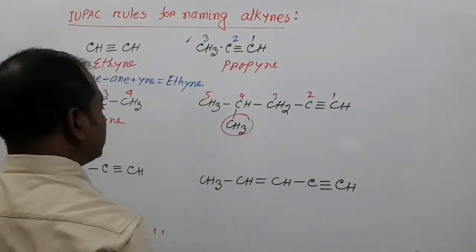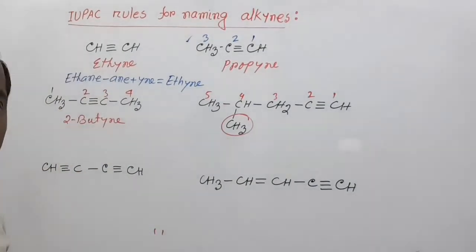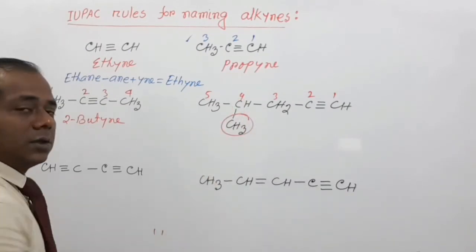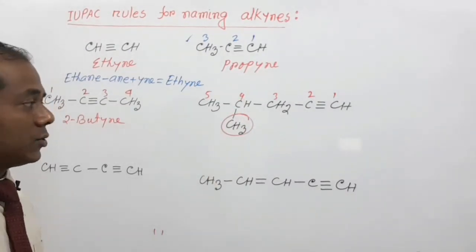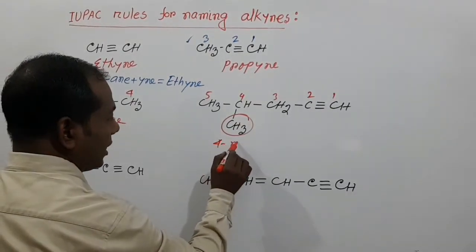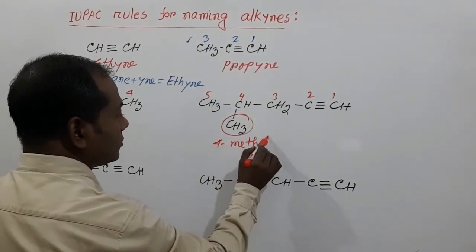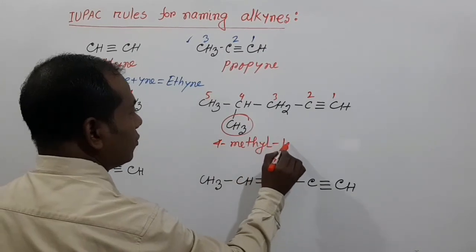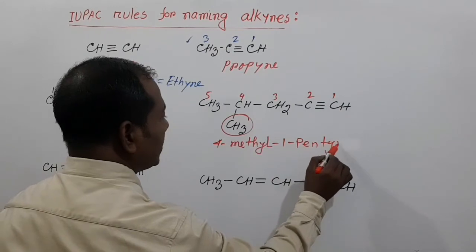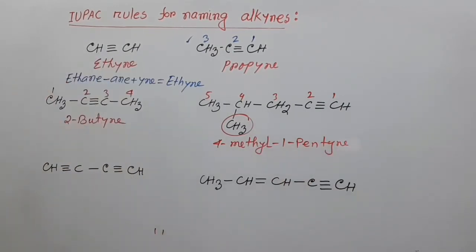Here the methyl group is the substituent, and this methyl group is present at the position of the fourth carbon, and that's why the name of this compound is 4-methyl-1-pentyne.